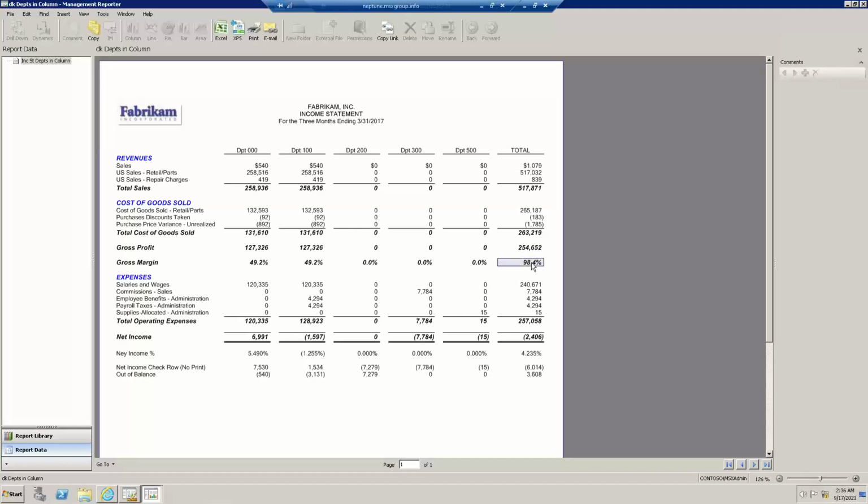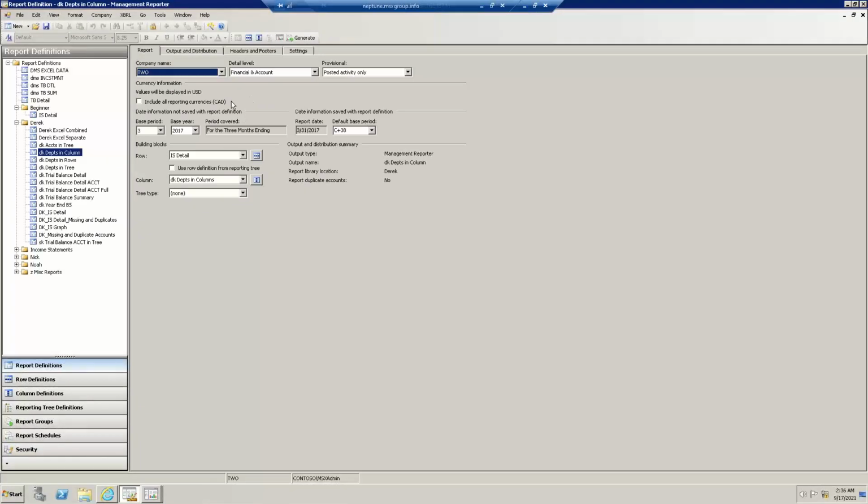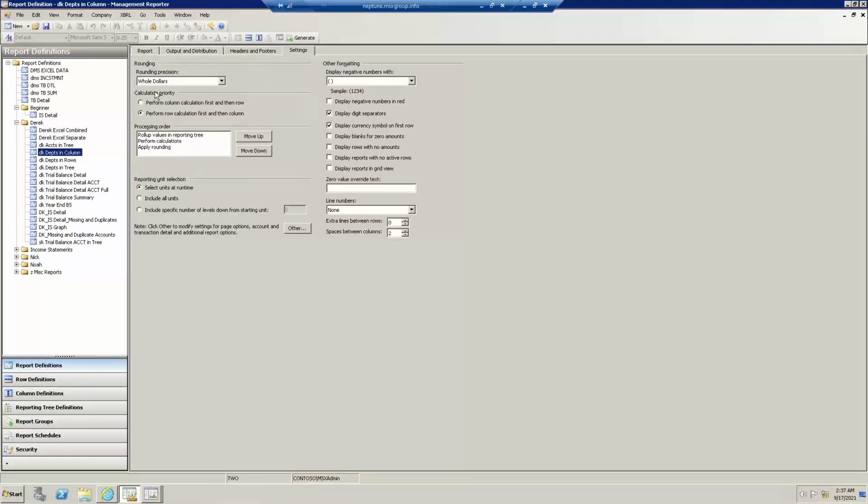Now, this is an overstated figure, and to resolve this issue, I'm back in the report, looking at the Settings tab. So here is calculation priority. In the example I just provided, I would want to change that. I'd want to do my column calculation first to summarize my revenue and expenses. And then secondly, I would do the row formula for gross margin percent. And that's going to be used in my balance sheet example and also commonly used for our statement of cash flow report.